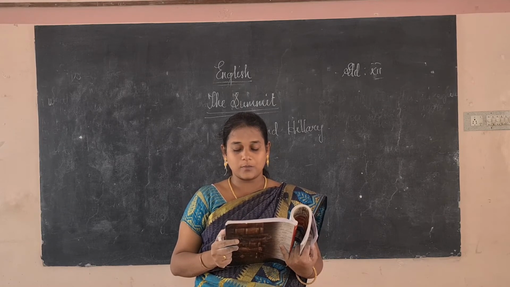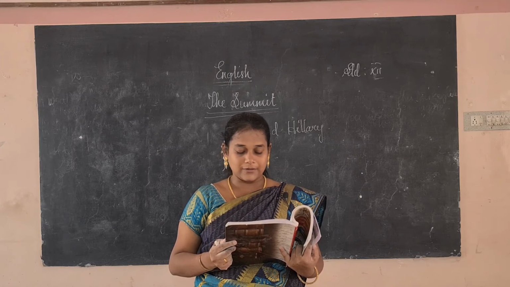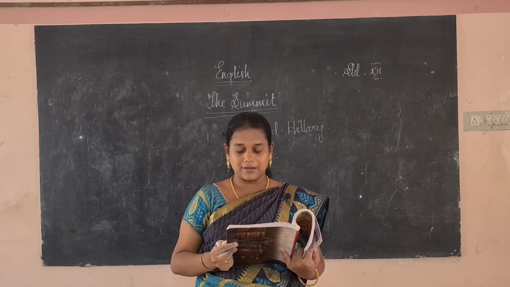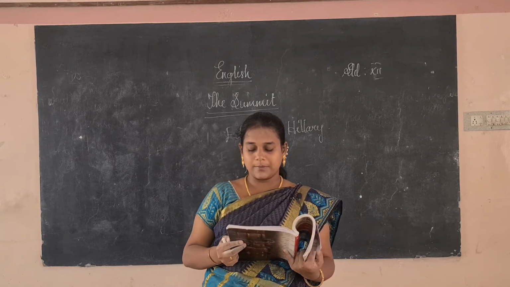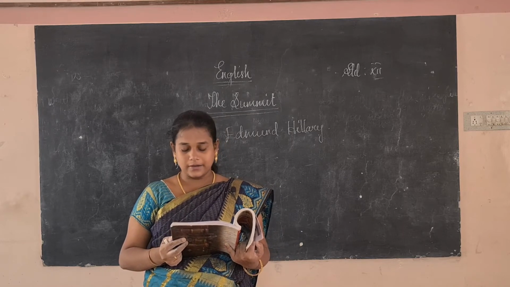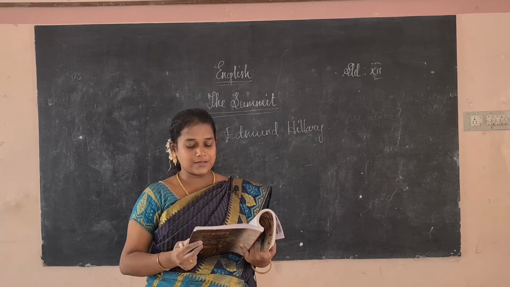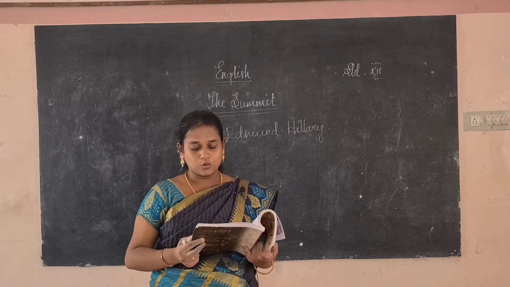So he had written so many books, likewise he had written many famous works. Okay, so he also worked in the Air Force as a navigator during World War II.